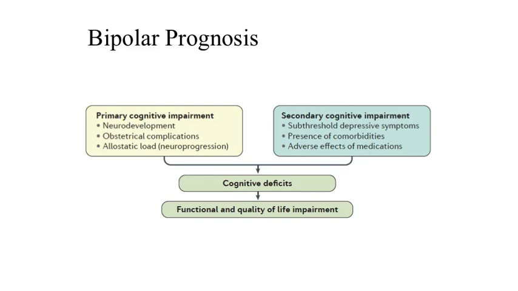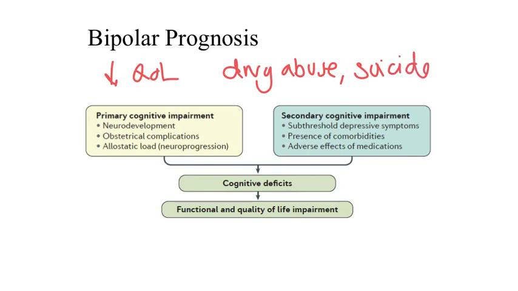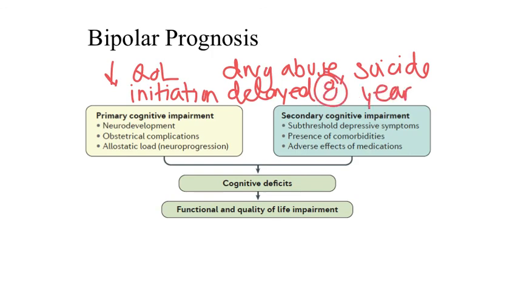Unfortunately, the prognosis for bipolar disorder includes a reduced quality of life and issues with relationships and employment. Bipolar disorder is frequently associated with drug abuse, anxiety, and suicide. One of the main issues with the prognosis of bipolar disorder is that medication initiation can sometimes be delayed upwards of 8 years from the initial manic episode. Another consideration for individuals with bipolar disorder is that cognitive impairment is a prominent feature, and these cognitive deficits can reduce function and quality of life in individuals who are not properly maintained on a therapeutic for their disease.